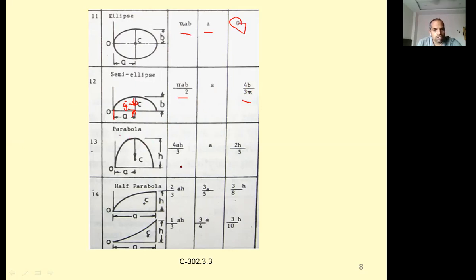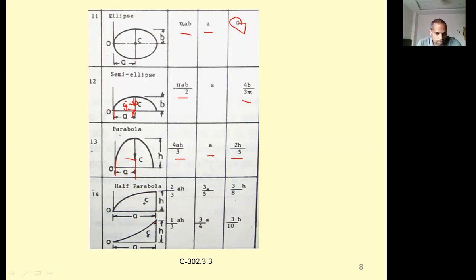Next, parabola. The area is nothing but 4 by 3 a h. The centroid lies here, and from here to here it is 2 by 5 of h. Next, in the case of the half parabola, the shape is like this.